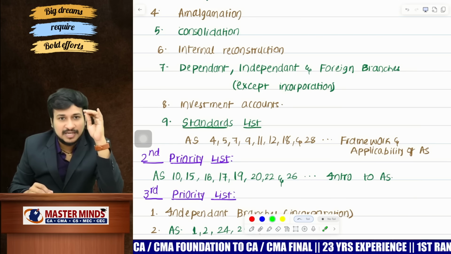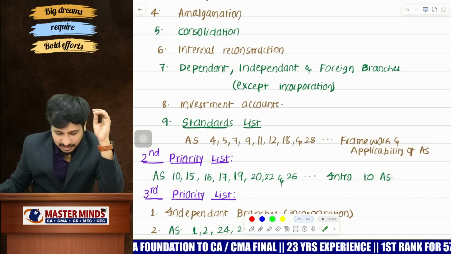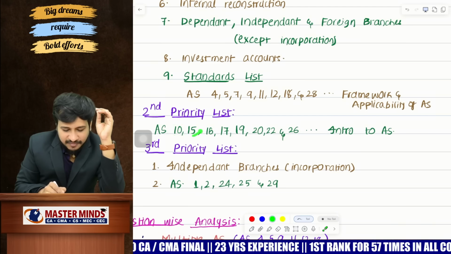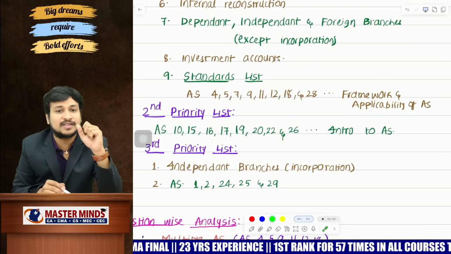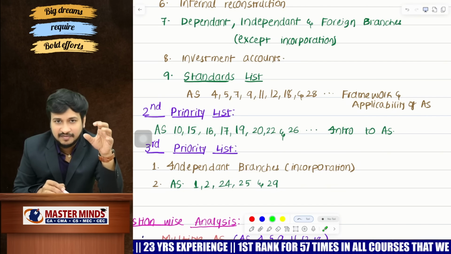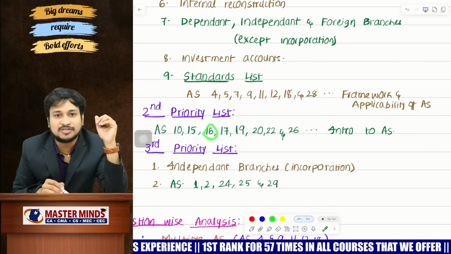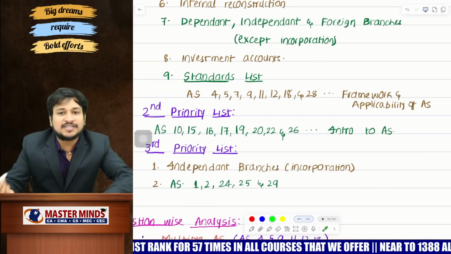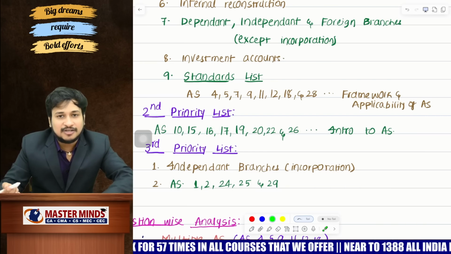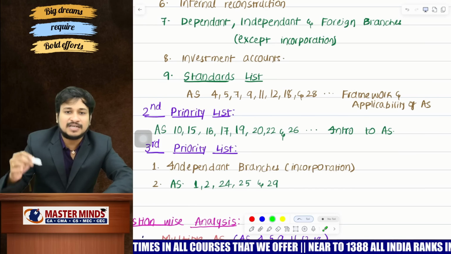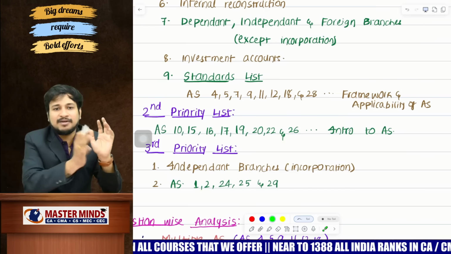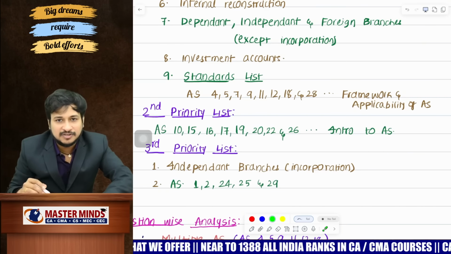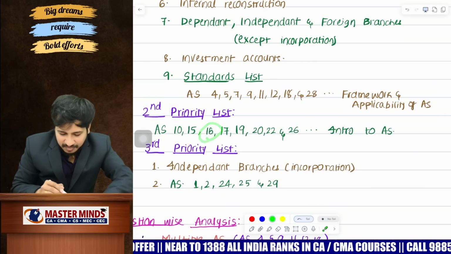And coming to the next one, the second priority list. The standards are accounting standard number 10, which is very, very lengthy, and accounting standard number 15. Just concentrate on the illustrations given in the institute material. That is highly enough. And moving on to the next, AS 16, concentrate on the qualifying asset, like how much expenditure has to be capitalized on the qualifying asset. If that model is missed, he is going to ask the apportionment. A bulky amount was borrowed and some amount was spent for a qualifying asset, some not for a qualifying asset. So how much amount has to be capitalized? That is going to be the question from AS 16.